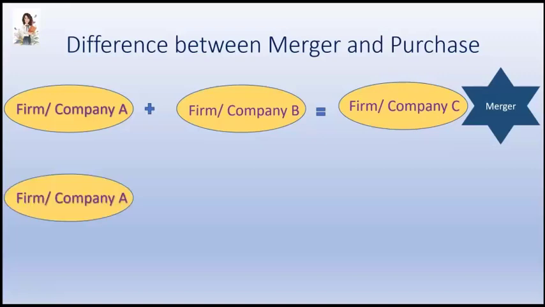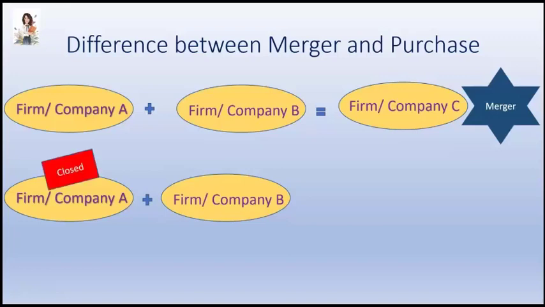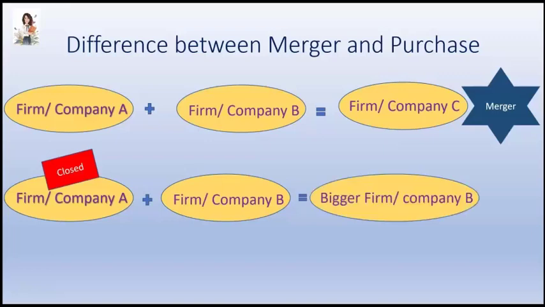On the other hand, if there are two separate businesses, business A and B, and business B buys business A, as a result of which business A is closed, it shuts down, it ceases to exist, and it results in a bigger company B, this is called a purchase.